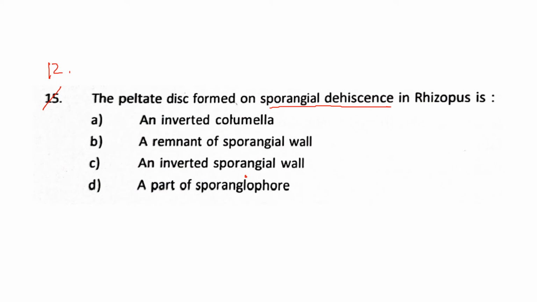Now, suppose this is the sporangiophore bearing the sporangia, and we know that this part is the sporangium bearing the spores, inside will be the sporangiospores, right? This is the sporangiophore.